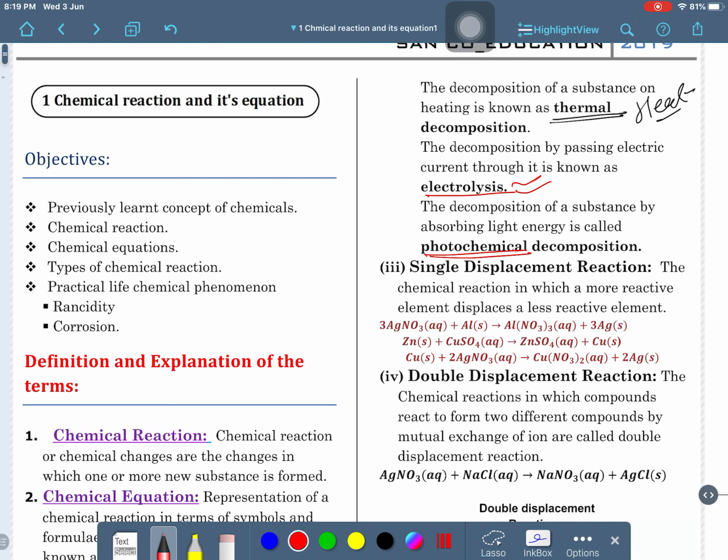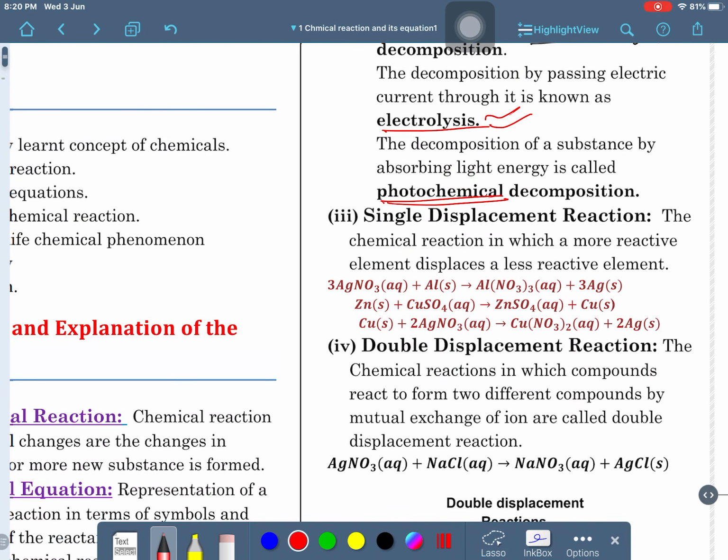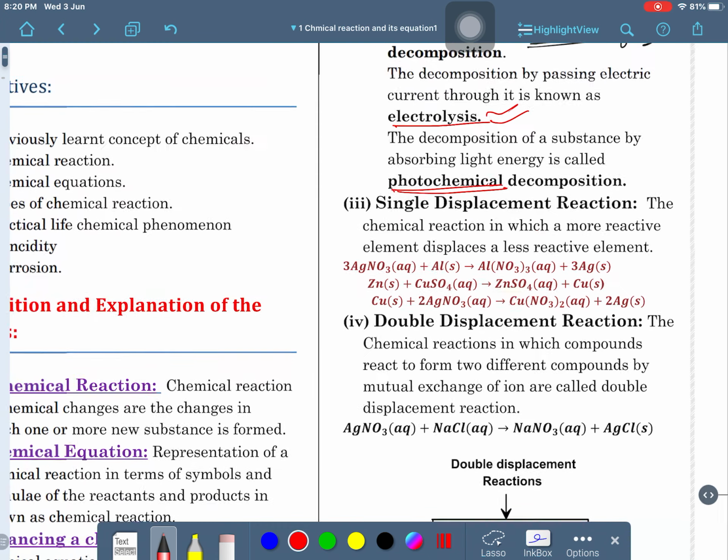Here a single displacement reaction is also before you. Is that clear? The chemical reaction in which a more reactive element displaces a less reactive element is called a single displacement reaction. So, you all understood decomposition and photochemical reactions. There are some examples which we can understand. This is also given in your textbook. Is that clear guys? Everybody understood? You can see your study material also, right? Now, the third type of reaction is the single displacement reaction.